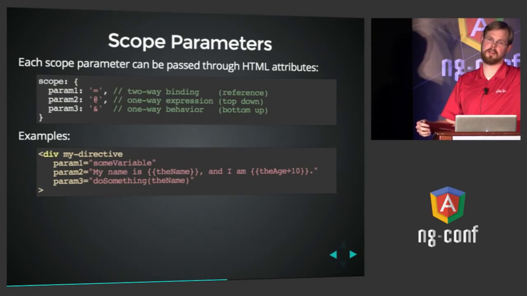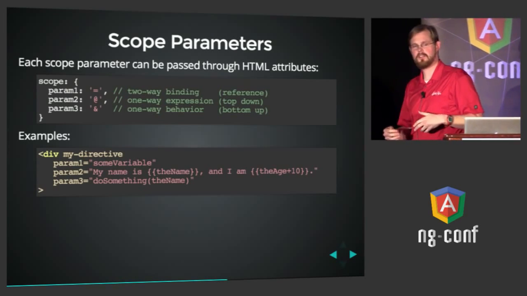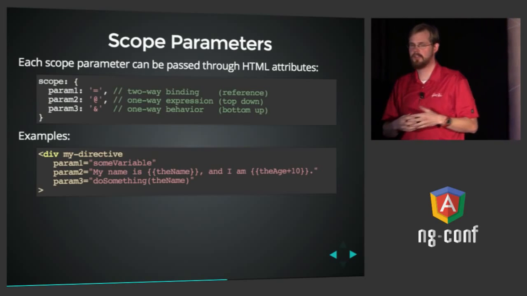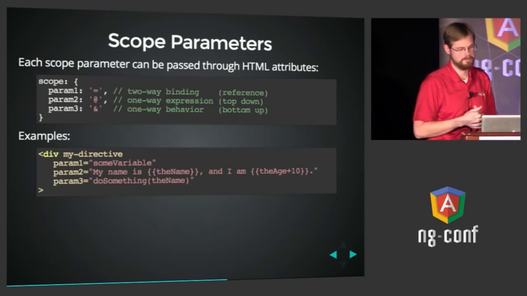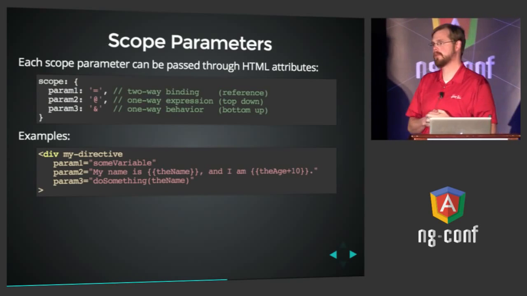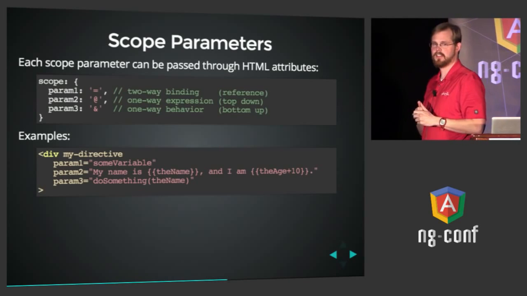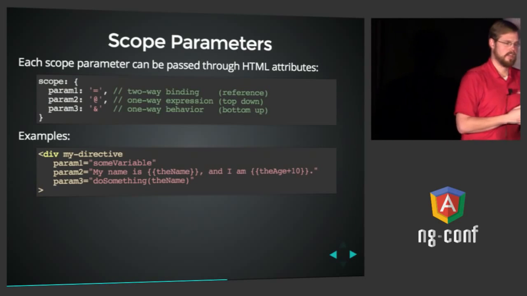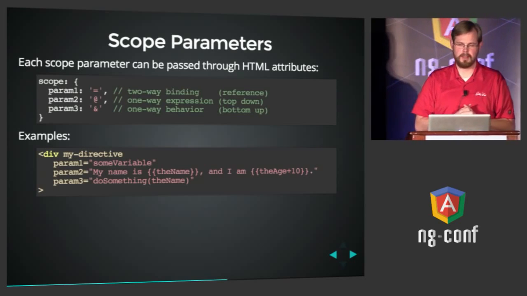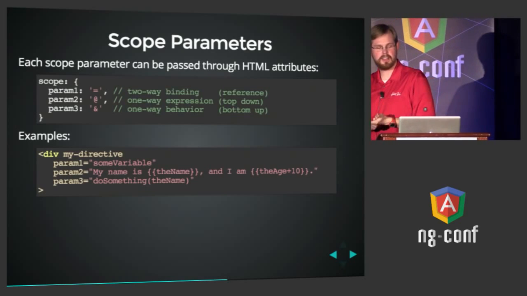And if the outside caller makes a change, likewise, the directive's property will also change. So very useful for communicating between your directive and an outside caller who you don't know about. Two-way binding. Sometimes I call this a reference binding because effectively what you're doing is creating a reference to the same value. The other method is to use an @ sign, and I like to call this top-down binding.